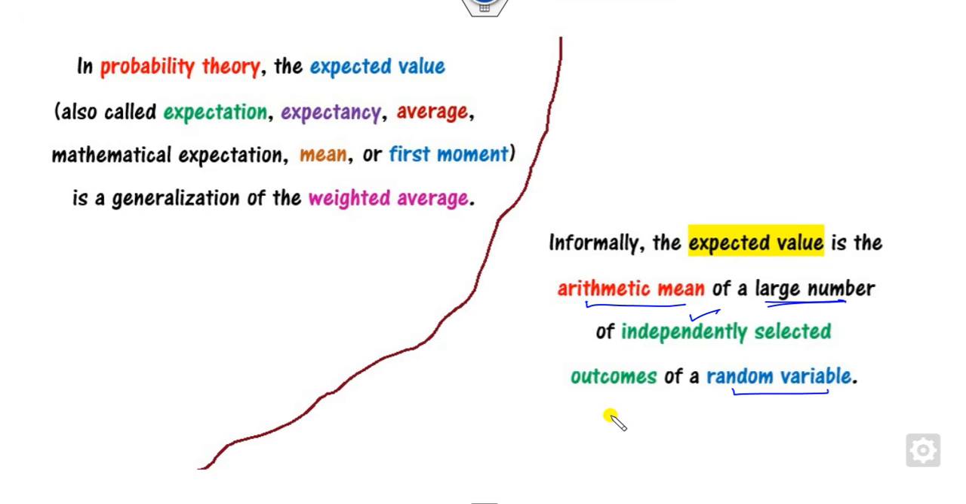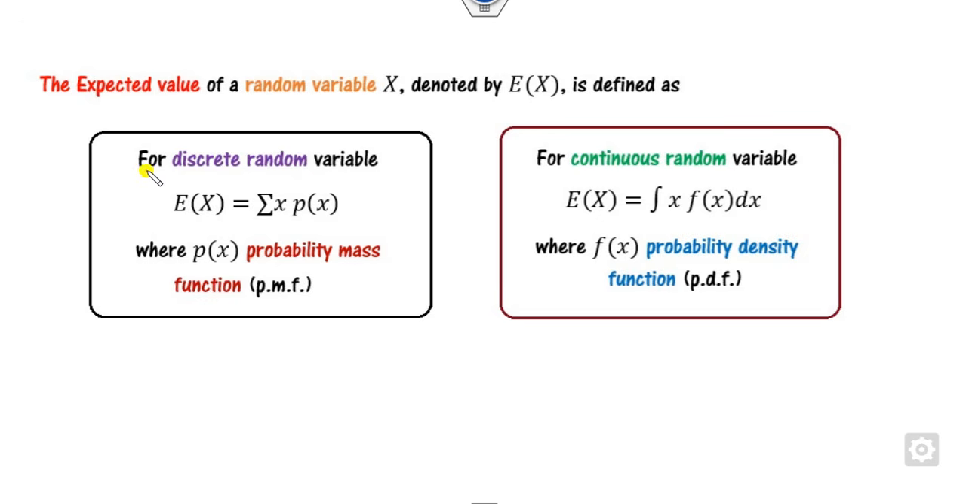In most cases, the expected value is denoted by capital E, and if you have the random variable x, then the expected value of the random variable is denoted by this. Now, depending upon the nature of this x, whether it's discrete or continuous, we can define the expected value. When you have the discrete random variable, we define it as a summation of x into p(x), where p(x) is the probability mass function. If you have the continuous random variable, then it is the integration over the domain, say from minus infinity to plus infinity, of x f(x) dx, where f(x) is the pdf.